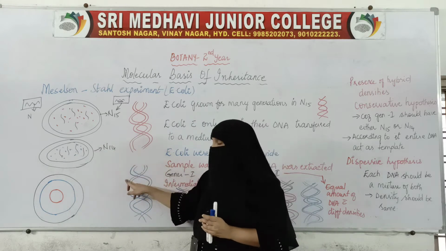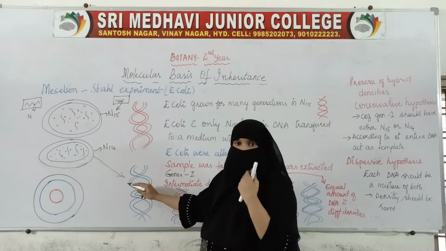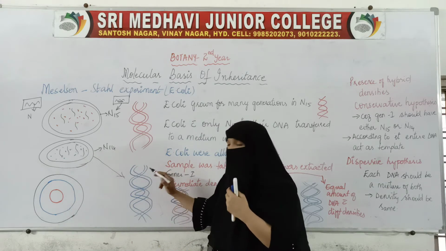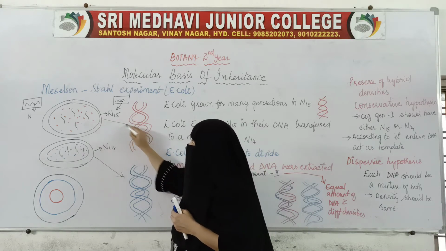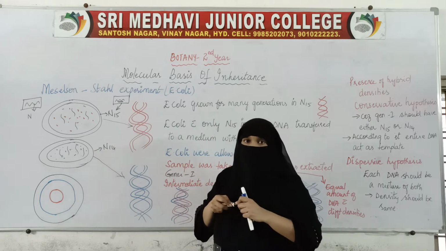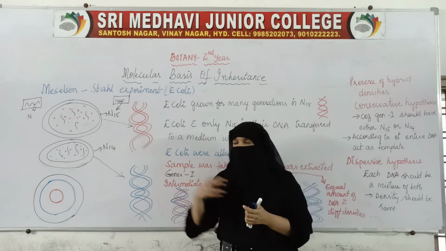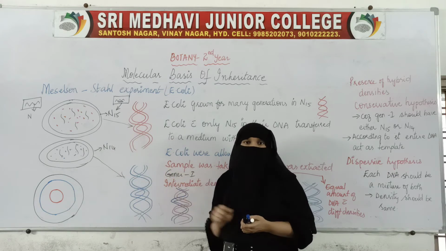If they have put in N14 medium, the DNA was showing N14 nitrogen. When the E. coli was put in N15, the DNA was showing N15 nitrogen. The normal DNA was replaced by N15 here. Normal DNA was replaced by N14 here.